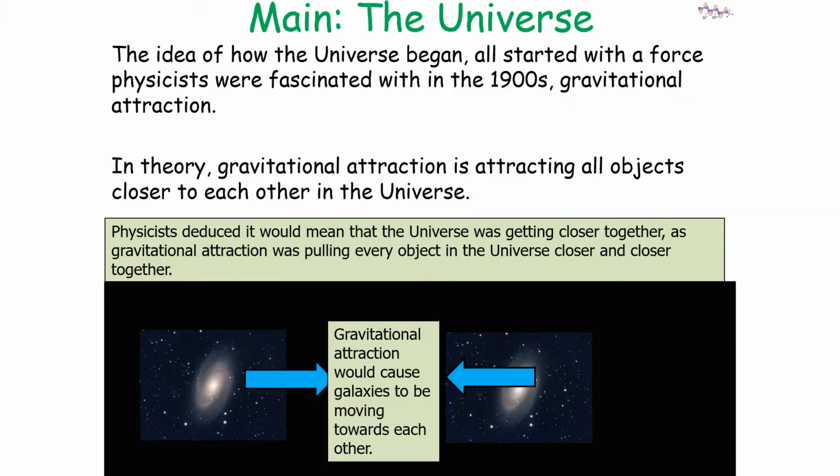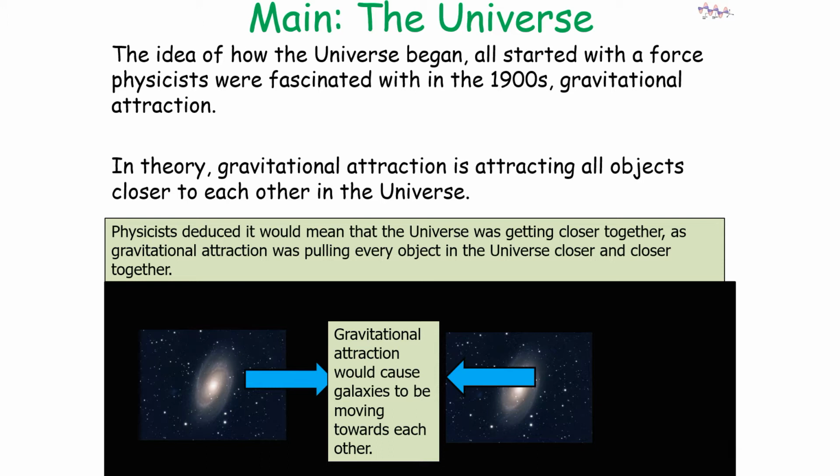Now the idea of how the universe began all started with a force that physicists were fascinated with in the 1900s, gravitational attraction. Now in theory, gravitational attraction is attracting all objects closer to each other in the universe. Now physicists deduced it would mean that the universe was getting closer together and therefore smaller, as gravitational attraction was pulling every object in the universe closer and closer together.